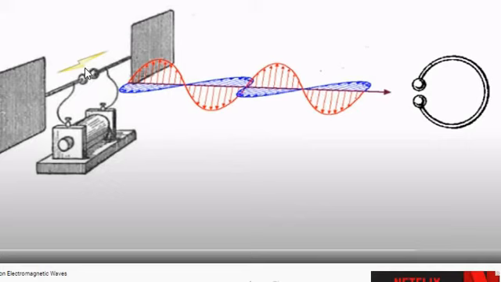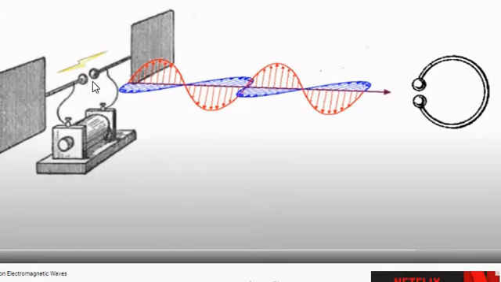And how is the spark produced? The air gap is there between these two spheres A and B, and we are supplying a maximum voltage by this induction coil. Okay, because of that maximum voltage, in this air gap a spark is produced.